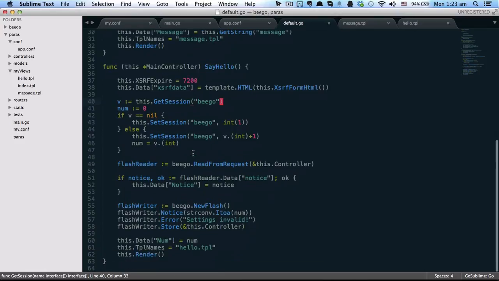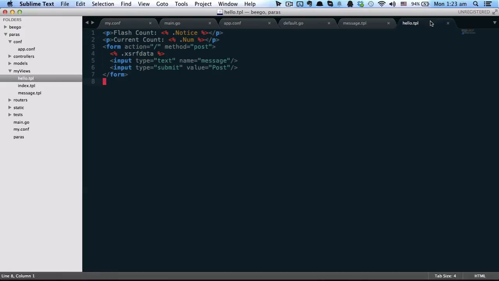Here we defined a flash reader by Beego, read from the request. So every time it will read from the request and see if there's a flash message set. If we find the message set, we will just output it as the notice. You can see we output this notice as a flash count.